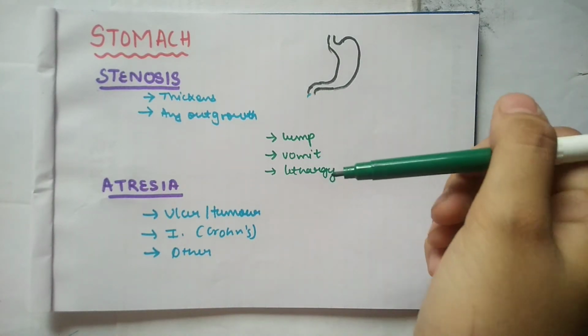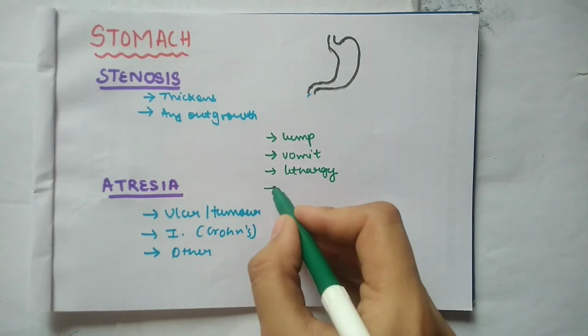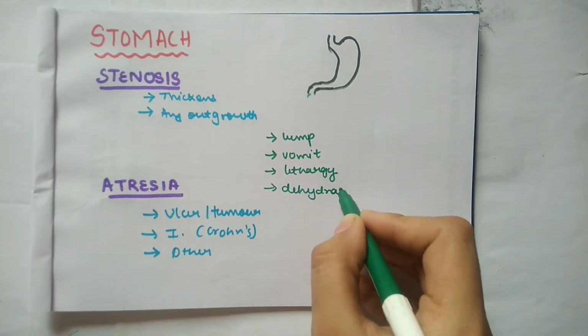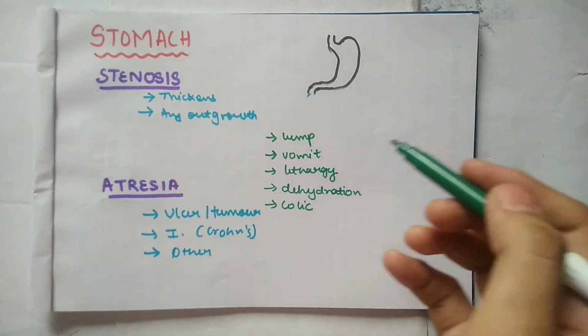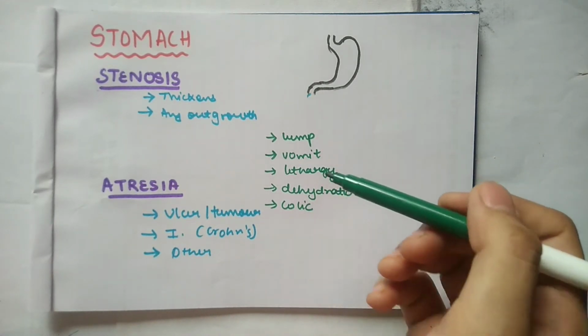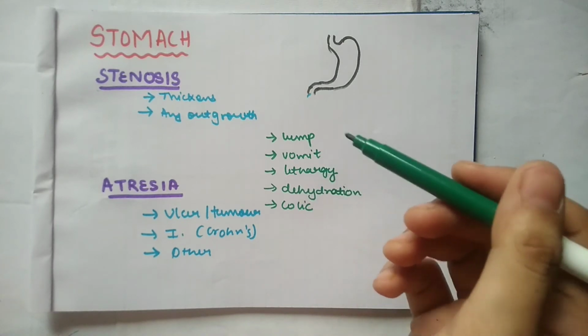That's why he or she will feel lethargy. Then dehydration, and next will be colic. The patient will feel pain while eating or during digestion.